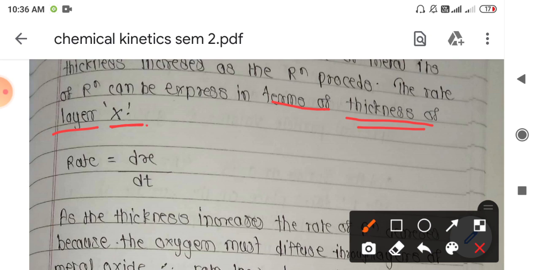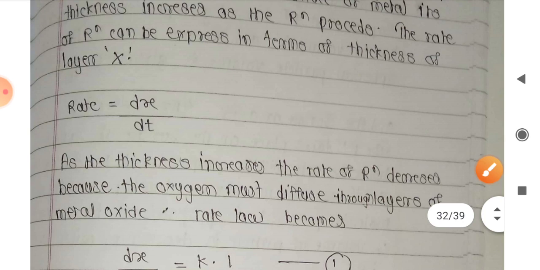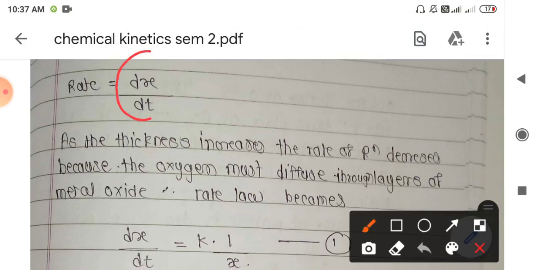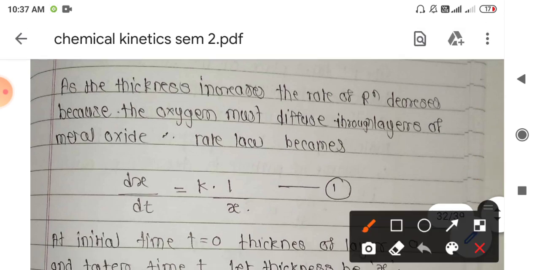The thickness of the layer, x. So the overall rate of reaction, that is dx upon dt, depends upon the thickness of the layer. And as the thickness of the layer increases, the overall rate of reaction decreases, because the oxygen must diffuse through these metal oxide layers. So oxygen has to diffuse through this metal oxide layer, and overall there is a decrease in the rate of reaction.